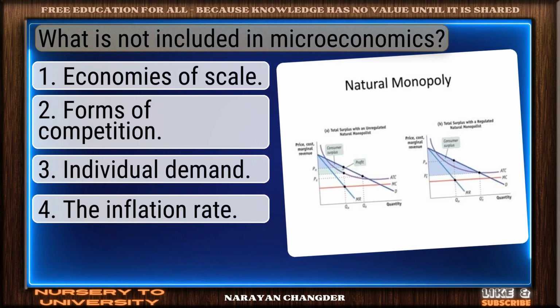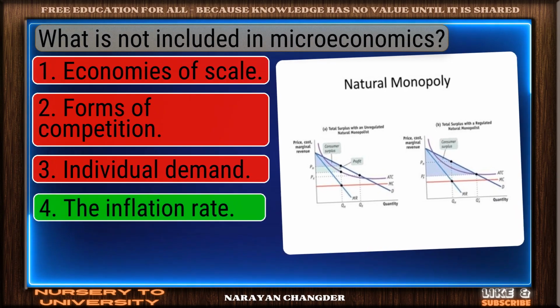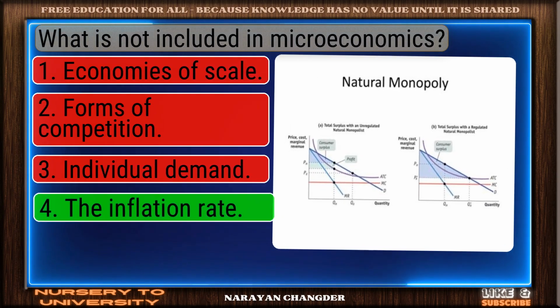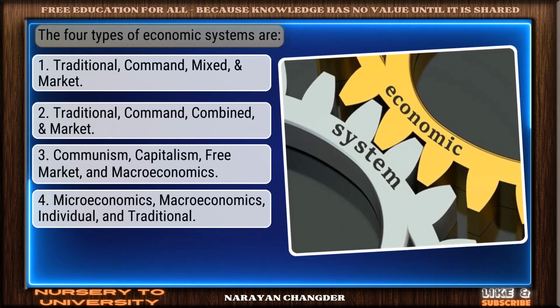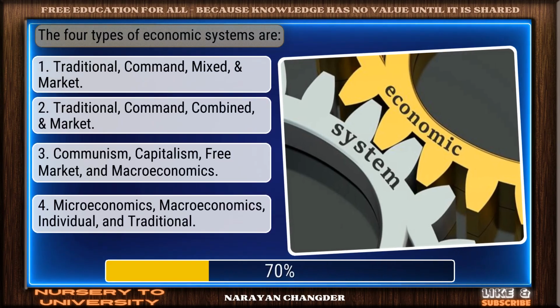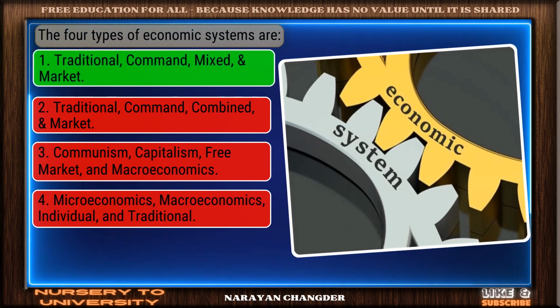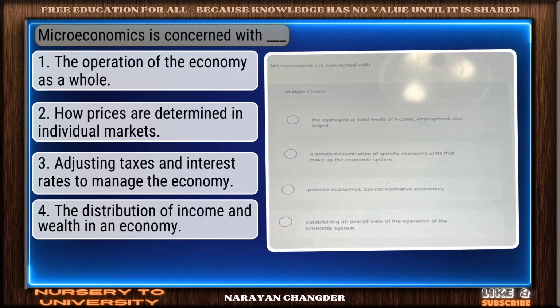What is not included in microeconomics? Nice work. You chose the inflation rate and it is correct. The 4 types of economic systems are... Nicely done. Traditional, command, mixed, and market is a solid answer.